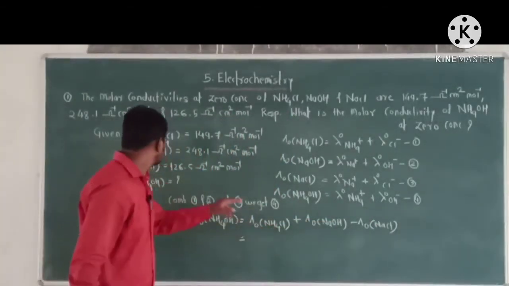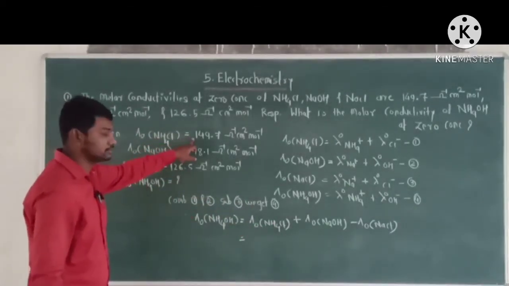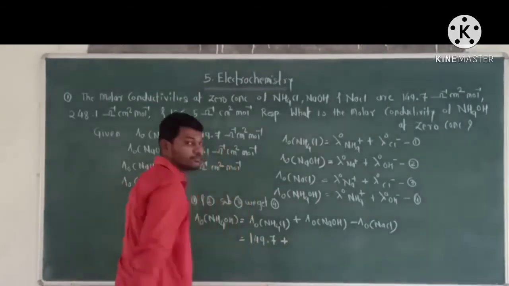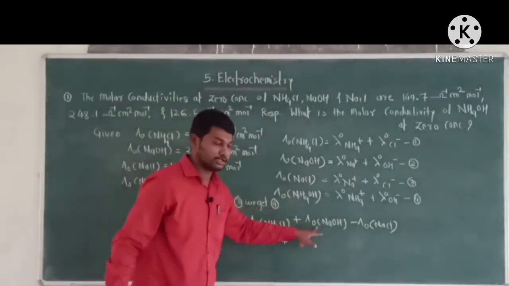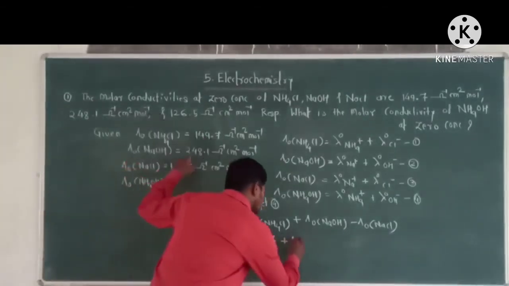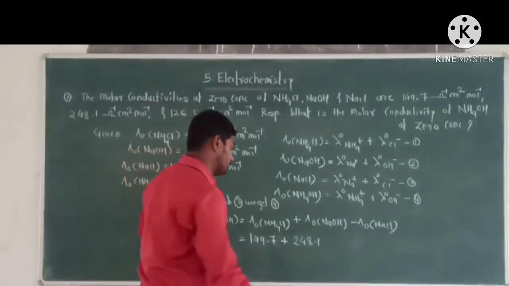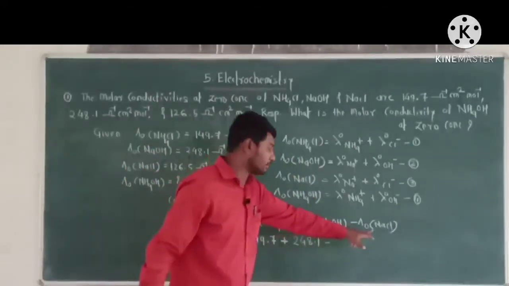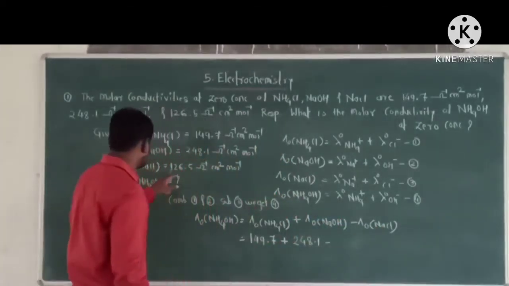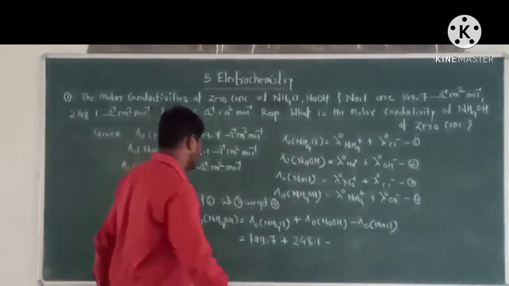Lambda 0 of NH4Cl is 149.7 plus lambda 0 of NaOH, that is molar conductivity of NaOH at a 0 concentration, is 248.1, minus lambda 0, that is molar conductivity of NaCl at a 0 concentration, is 126.5 per ohm centimeter square per mole.